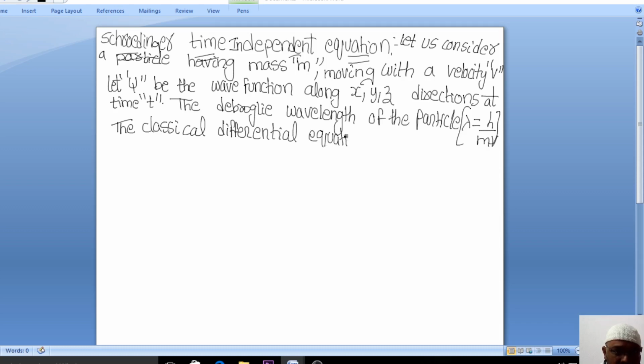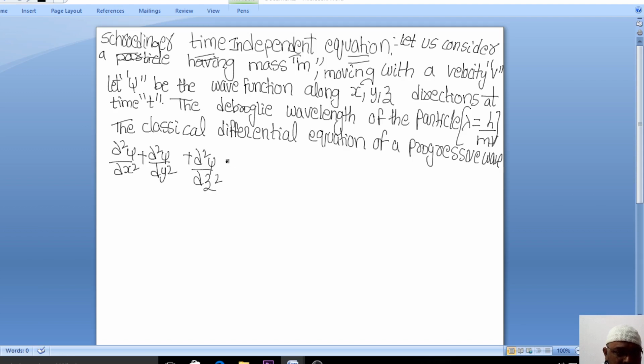Which type of wave are we talking about? The equation of a progressive wave. The classical differential equation of a progressive wave is given by dou square psi by dou x square plus dou square psi by dou y square plus dou square psi by dou z square is equal to 1 by v square dou square psi by dou t square.